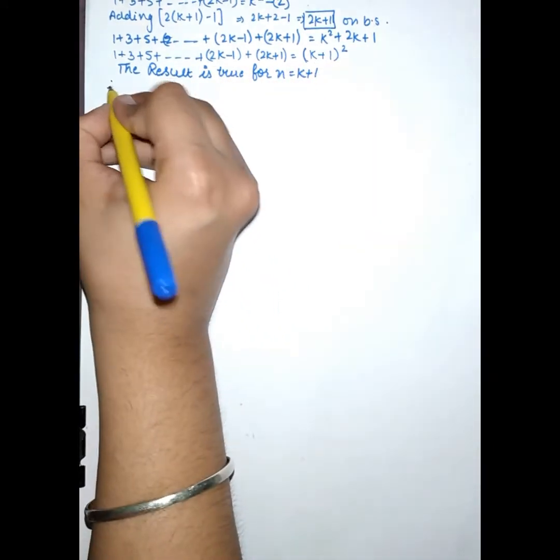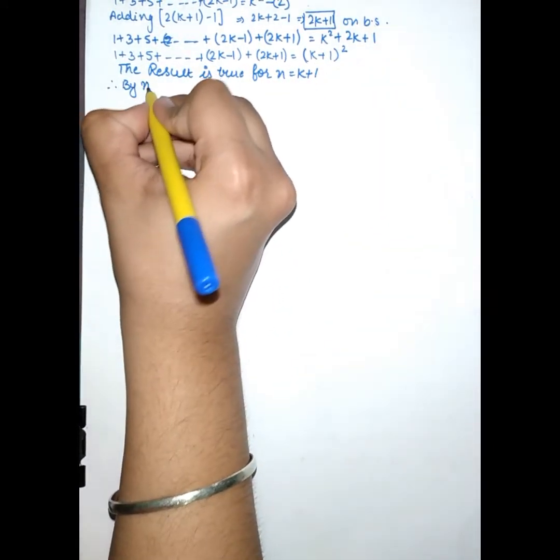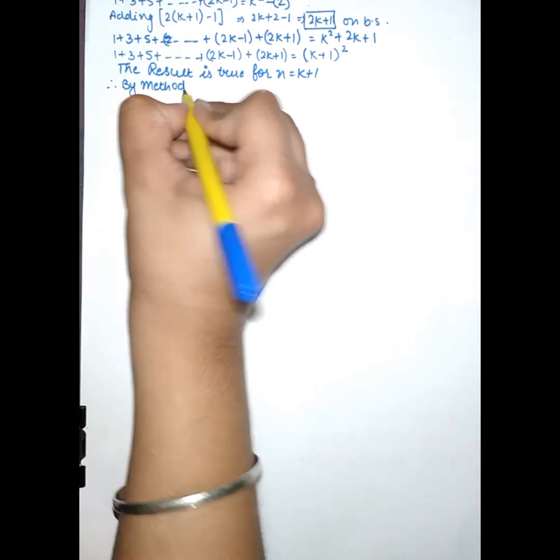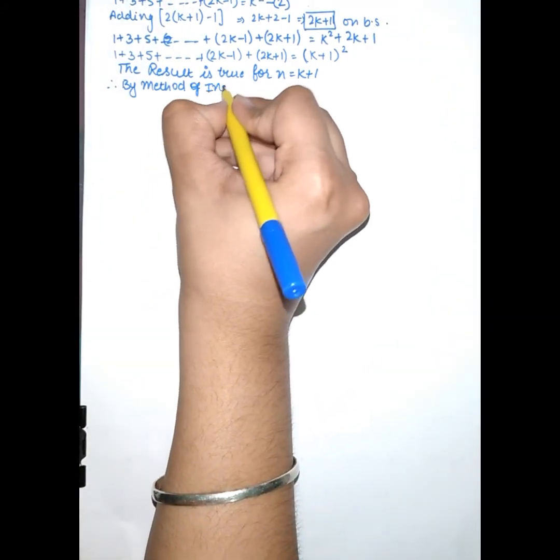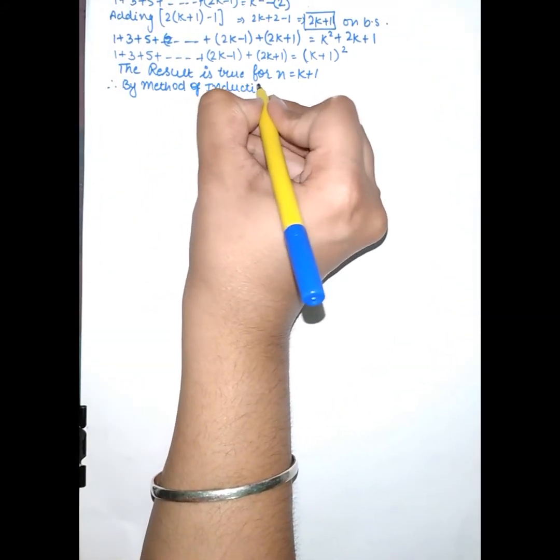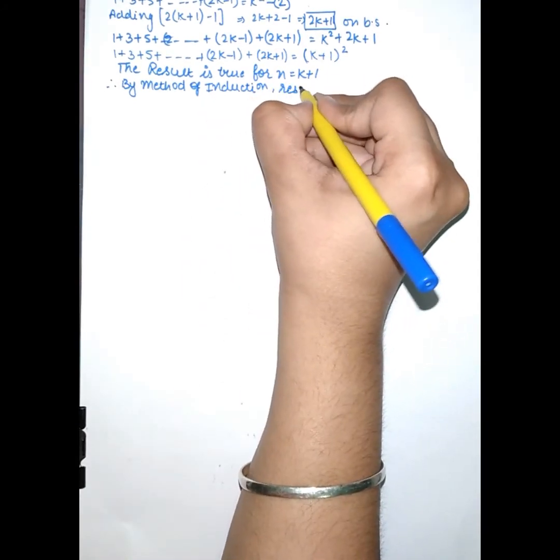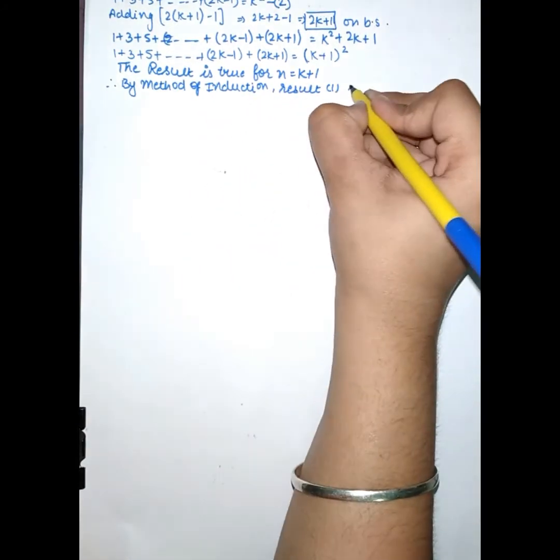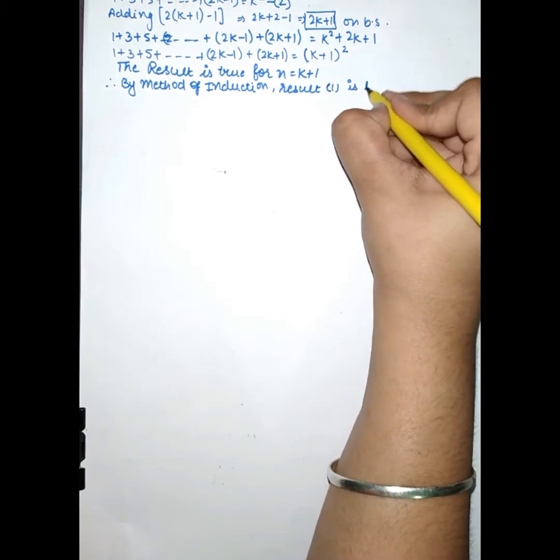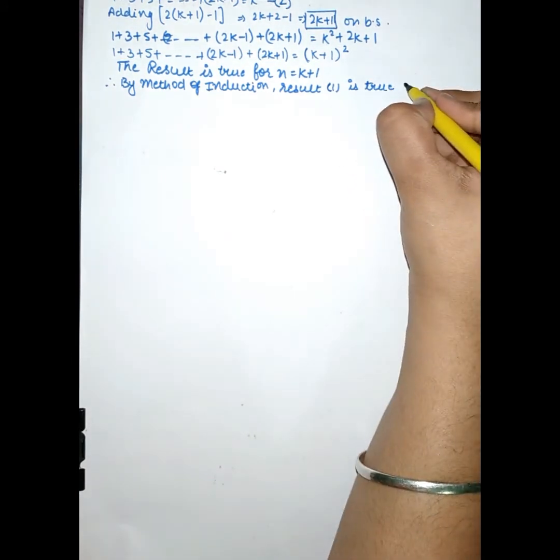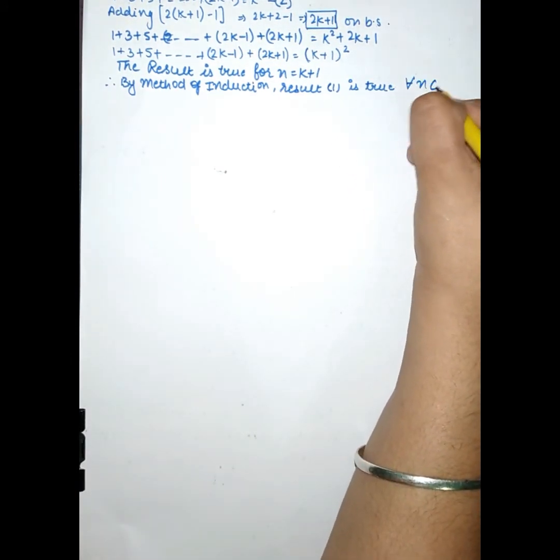Therefore, by the method of induction, result 1 is true for all n belonging to natural numbers.